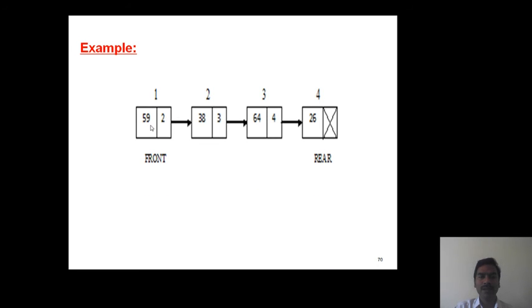Now the list consists of 4 nodes: node 1, node 2, node 3 and node 4. Each node contains these two parts, data part and link part. The data part stores the information part of the element. Here the elements are 59, 38, 64 and 26. The link part stores the address of the next node. Finally, the link part of the last node is filled with a null pointer. Okay, this is the dynamic representation of a queue.